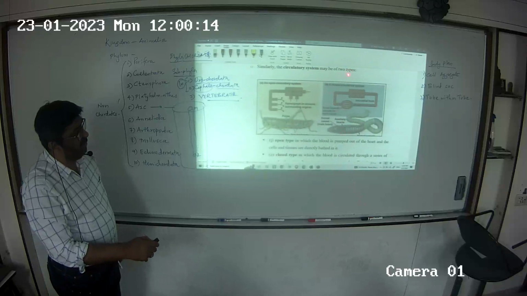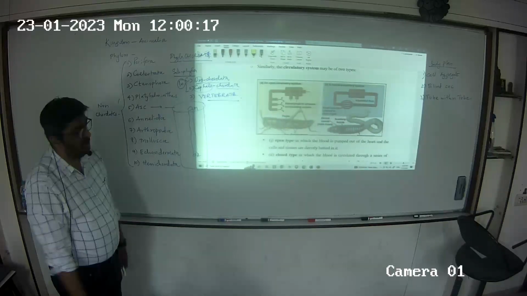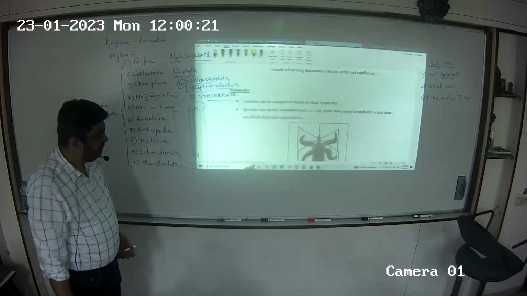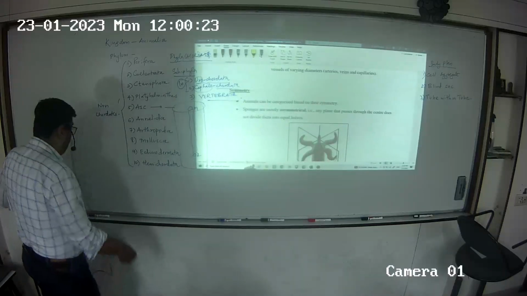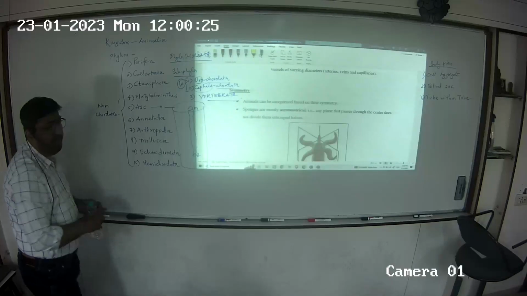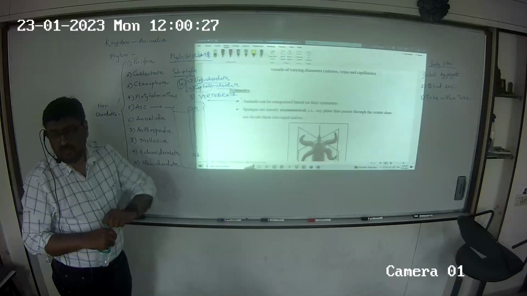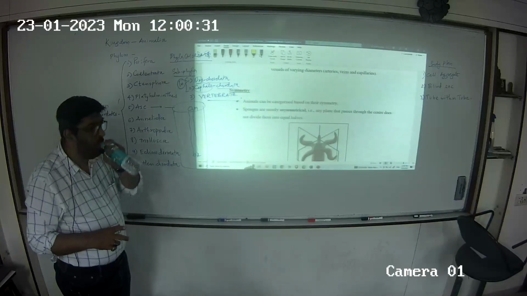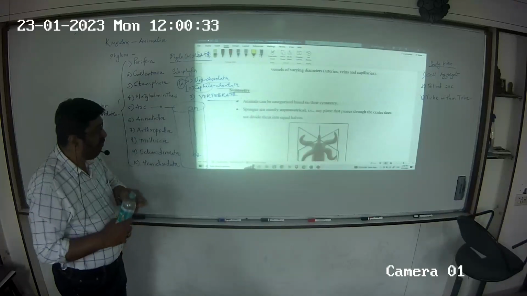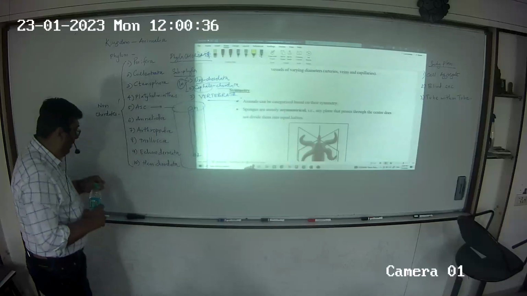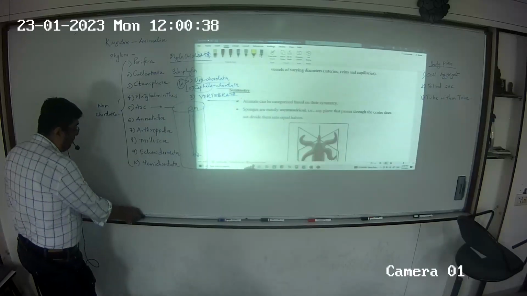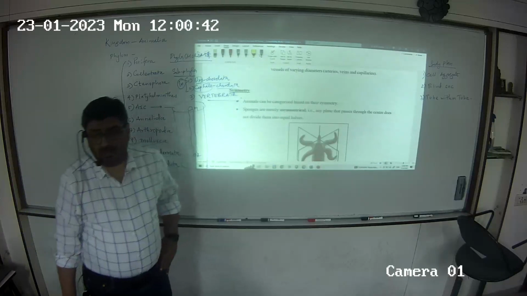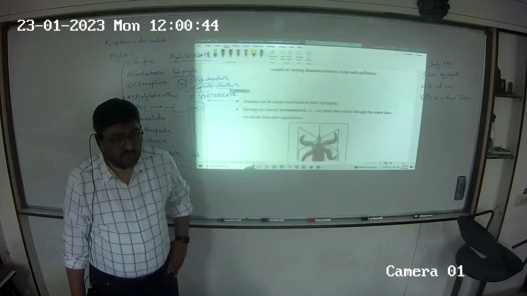Circulatory system may be of 2 types, जैसे मैंने बताया, open system and closed system. The next is symmetry. पहला पॉइंट था body organization. That can be used as a basis for classification. The second point is symmetry. Now symmetry already we have touched upon at the time of morphology.